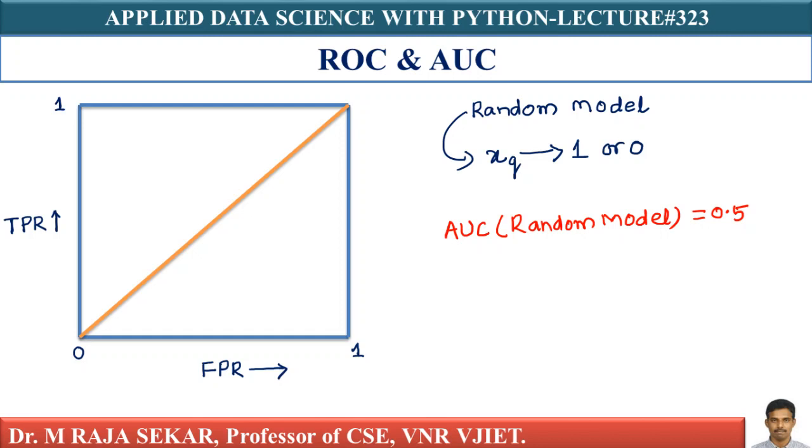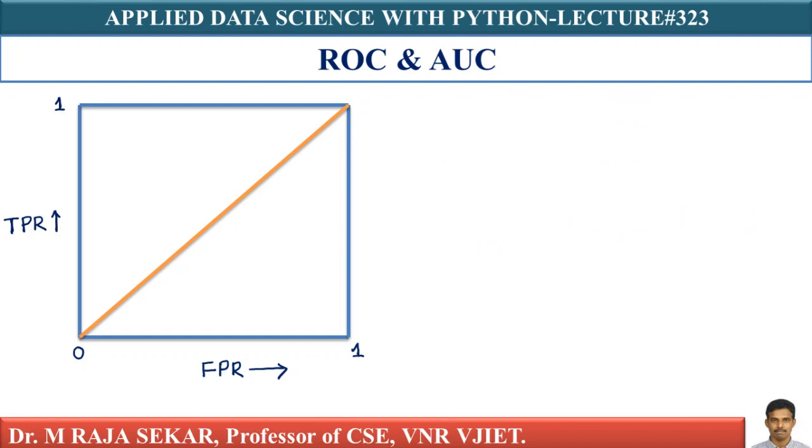There is another property. Suppose you train a model M and plot its ROC, and you compute AUC for model M. Let's assume we get a value of 0.2. For that model, I plotted the ROC curve and its AUC value is 0.2, which is worse than random, because the random model's AUC value is 0.5. A 0.2 basically means your ROC curve looks like this.